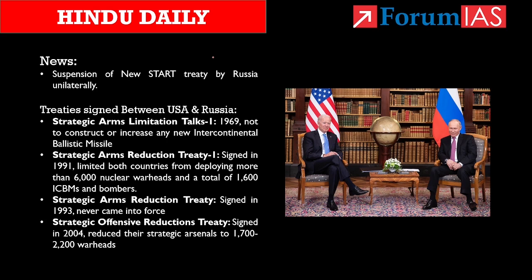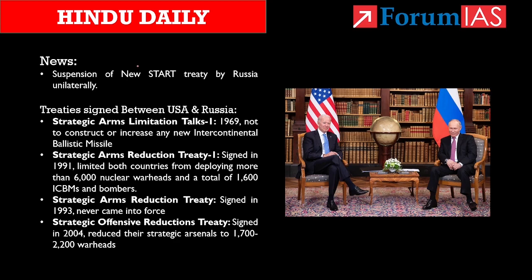The reason that Putin conveys is that the Western nations, along with the support from the United States, are trying to destroy Russia and are supporting Ukraine to defeat Russia in the ongoing Russia-Ukraine war. See here, Putin also said that the drones that were used in the Ukraine war against Russia had been modernized with NATO's expert assistance. So for these reasons, Russia unilaterally suspended the last remaining nuclear arms control treaty with the United States.